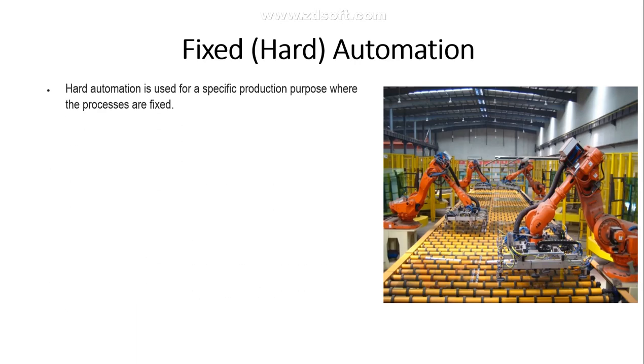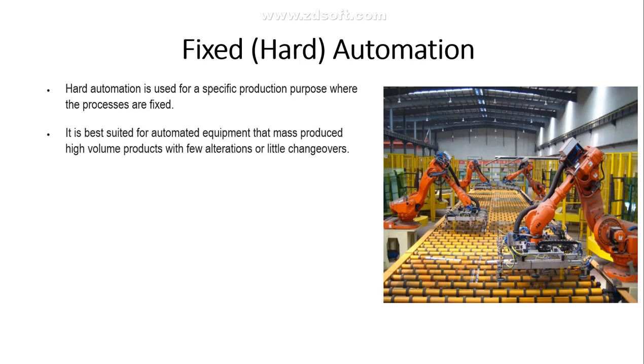Okay, so let's see what it says. Hard automation is used for a specific production purpose where processes are fixed. I would say an example is the production of distilled water. Once the installation and the sequence of the production line is designed, that's fixed, because the production and packaging of the distilled water is fixed. It is never going to change. Yes, so such a production system would adopt fixed automation.